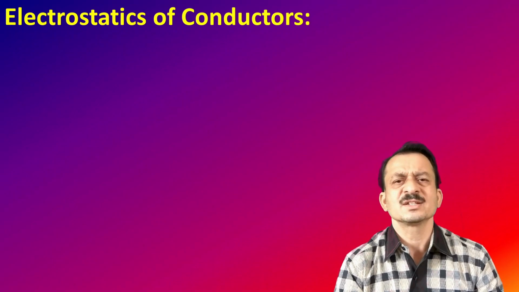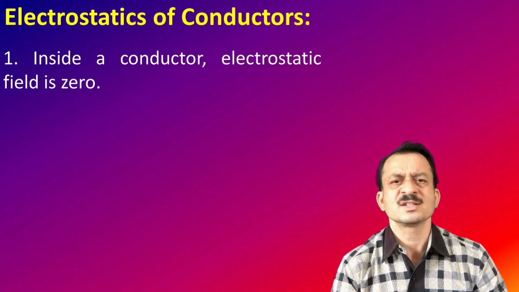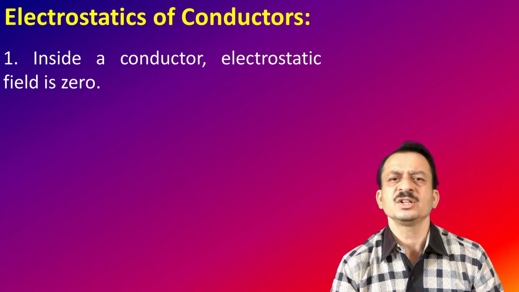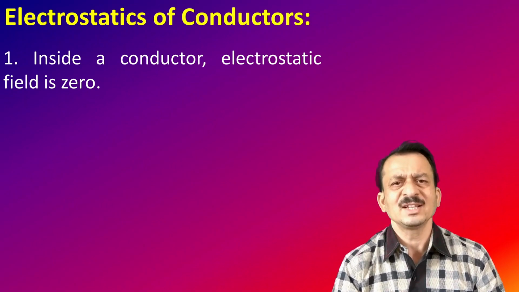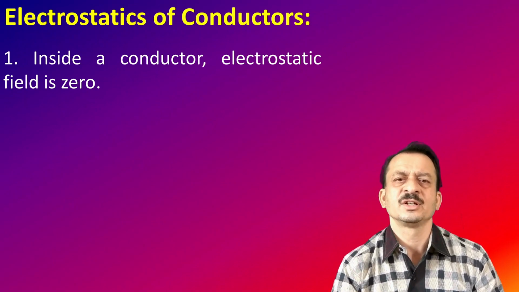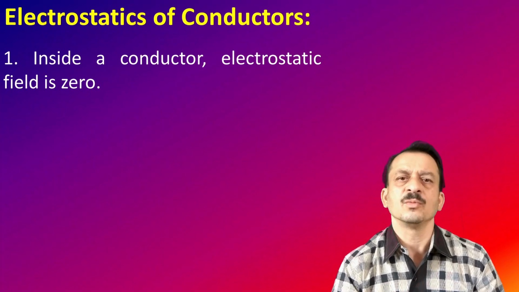The first point is, inside a conductor, the electric field is always 0. If you consider a conductor, whether it is neutral or charged, and find the electric field inside the conductor in a static situation, the electric field is always 0.